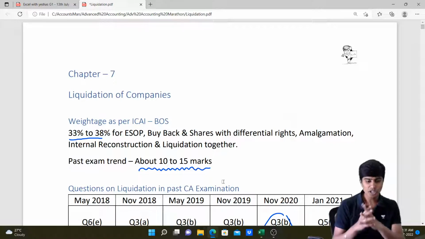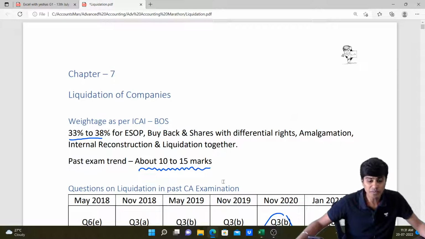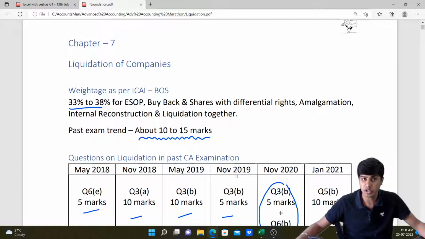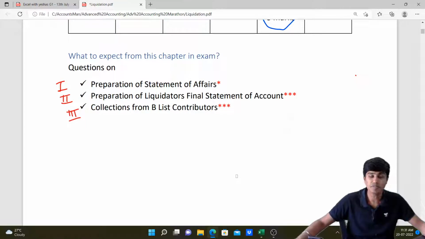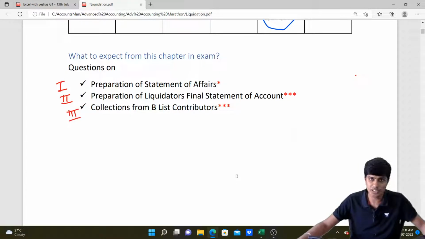If you remember, in the last session we were discussing what sort of questions come from the chapter of liquidation of companies. That is, questions on preparation of statement of affairs, questions on preparation of liquidator's final statement of account, and also questions on computation of B-list contributors.